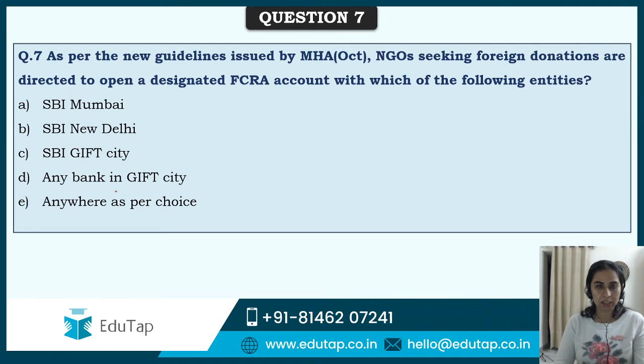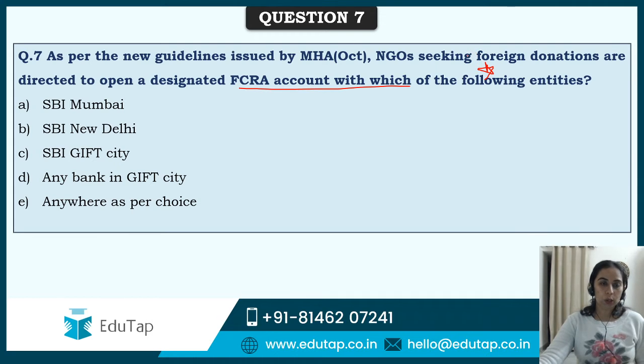Question 7th, guys. As per the new guidelines issued by MHA, that is Ministry of Home Affairs, NGOs seeking foreign donations are directed to open a designated FCRA account with which of the following entities? Yes, this is that controversial thing due to which the organizations are saying that the government is making it difficult for them to work in India.